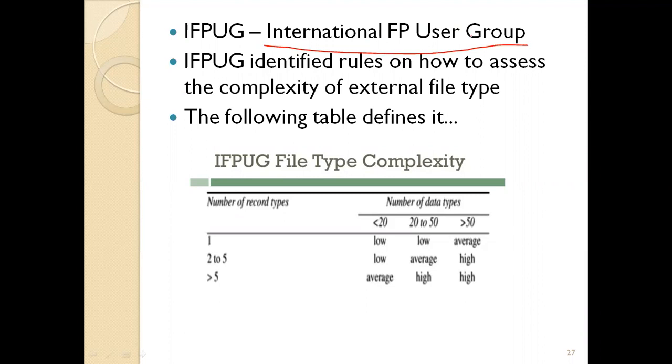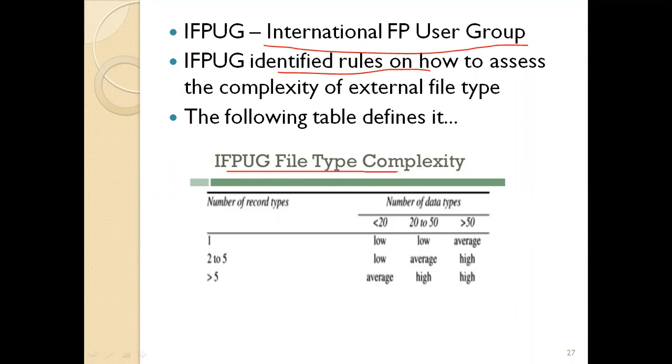For a newly coming project, if some value is to be determined, whether it will come under external interface value or external input value or what, we can refer to the guidelines given by IFPUG, and from that we can derive the values. Okay, so the rules are given there.